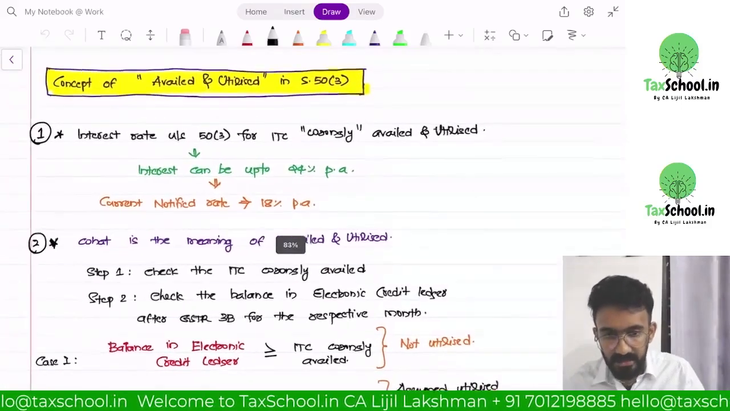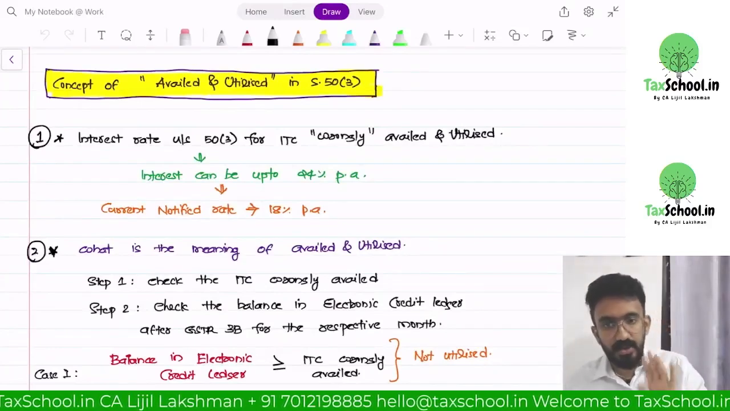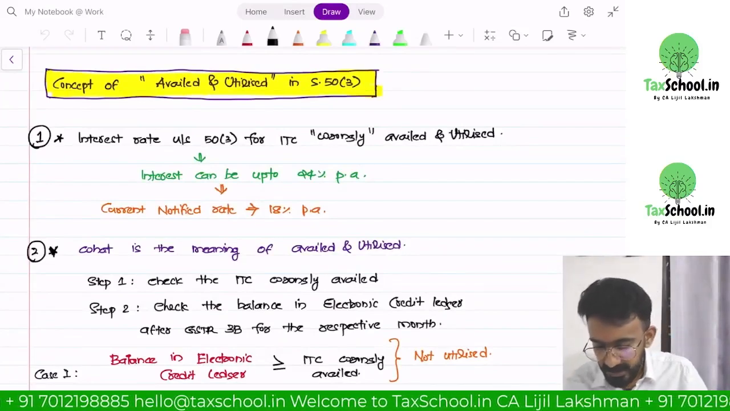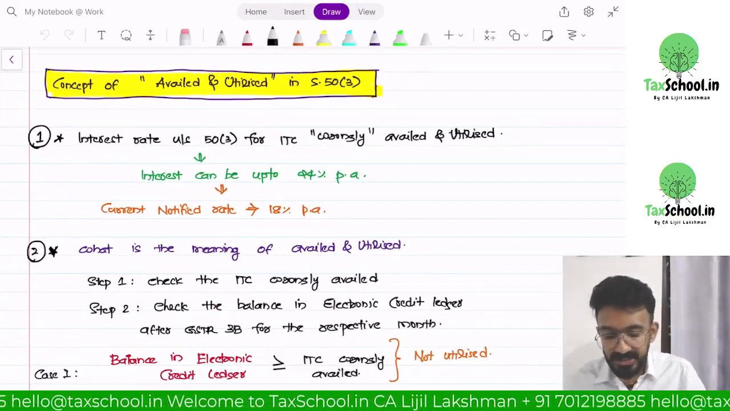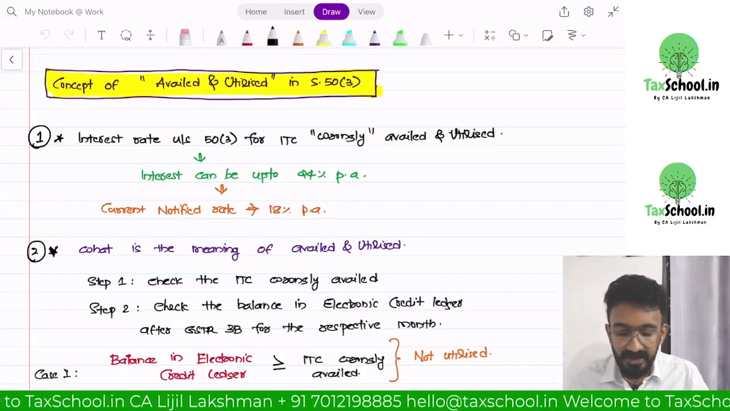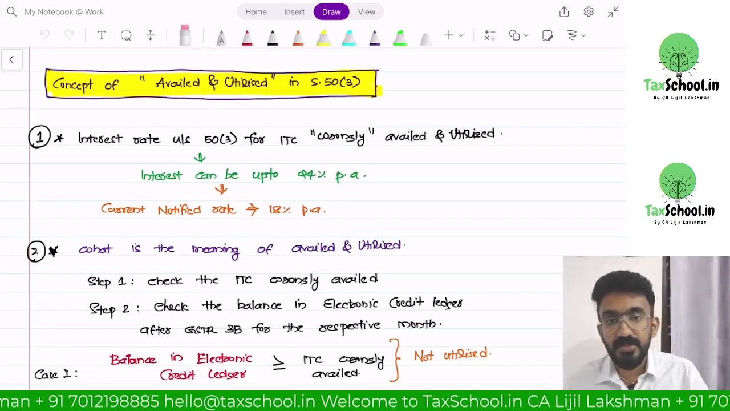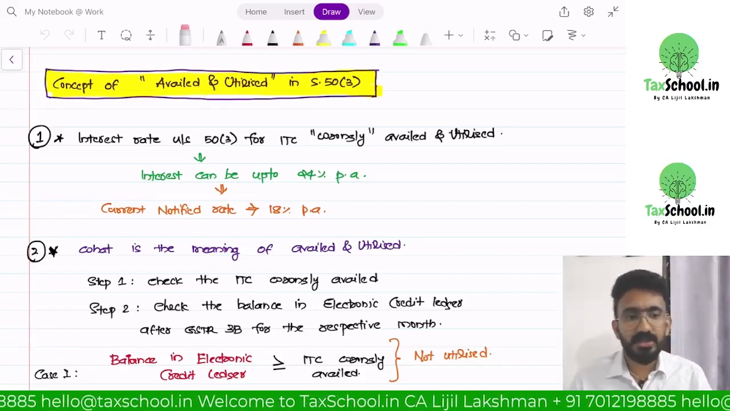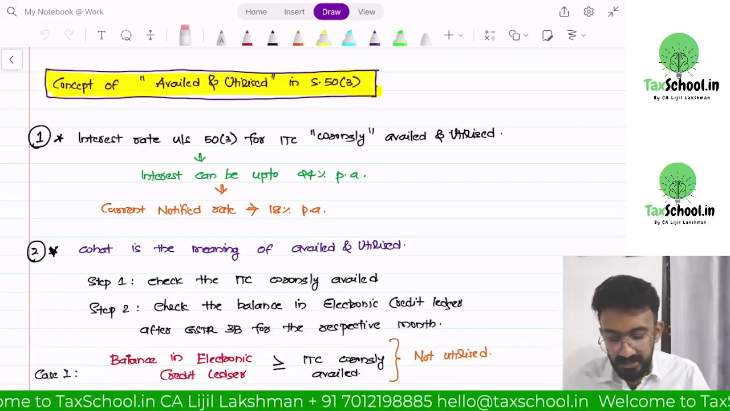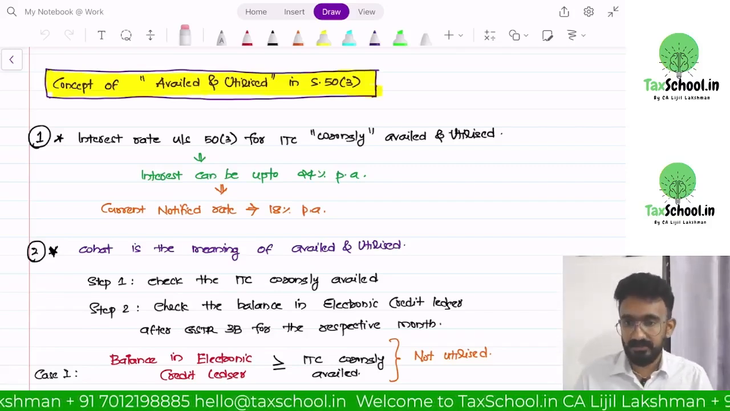Now look at my summary notes here. I have explained the whole thing in order. Again, all of these have been uploaded in the free resources. You can go and access these files also. Concept of availed and utilized. Interest for wrongly availed and utilized ITC. What do you mean by wrongly availed and utilized ITC? I did not have the invoice, but I took ITC. It was a blocked credit, I took ITC. These are called wrongly availed and utilized ITC. Interest can be up to 24%. Current notified rate is only 18% per annum.